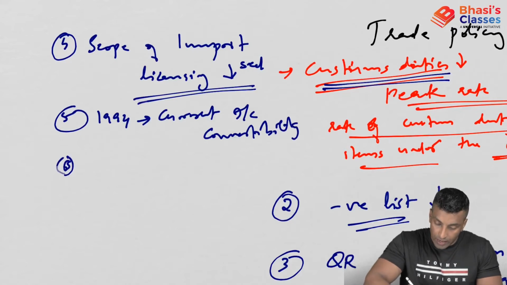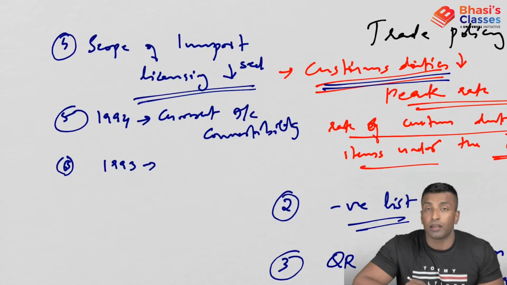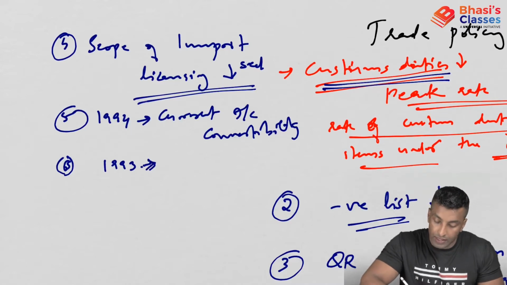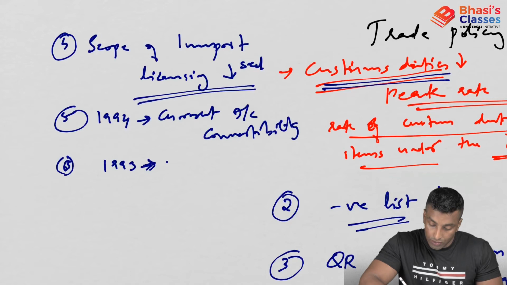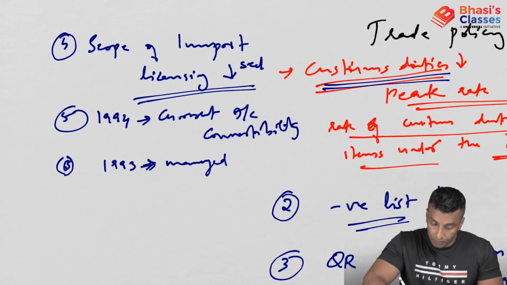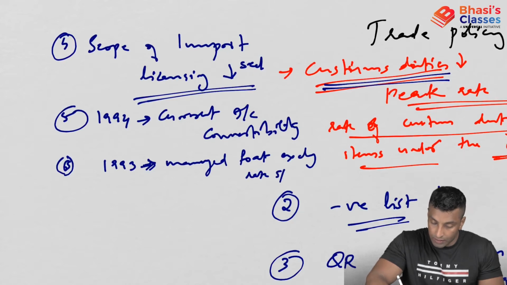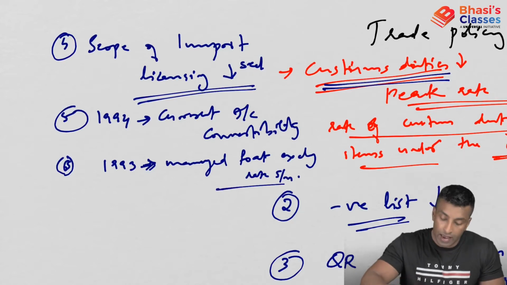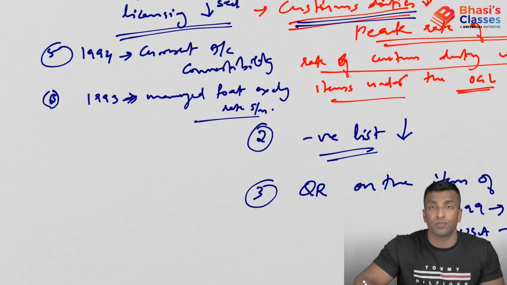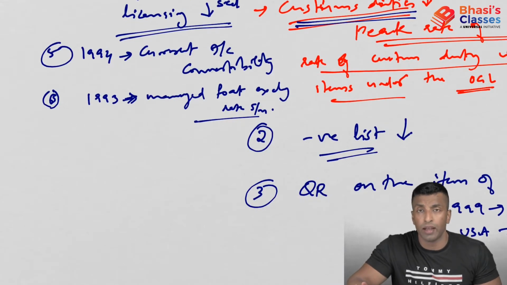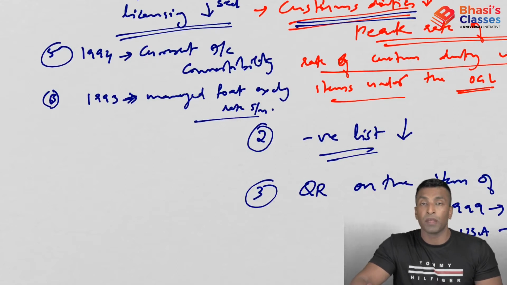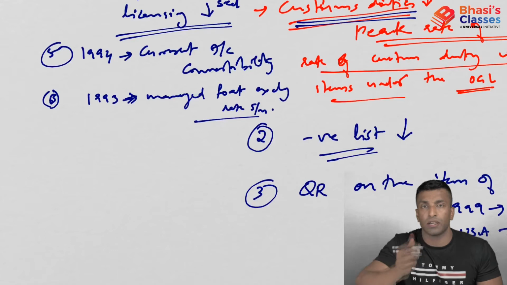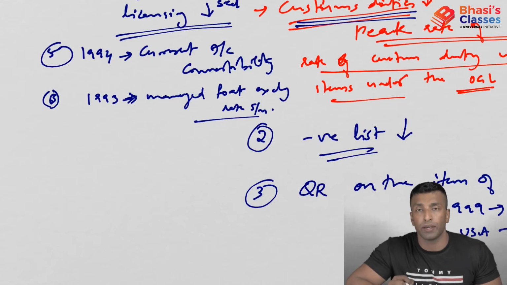So what will be the next one? In 1993, you can see till then we had a fixed exchange rate. Now we have a managed float exchange rate system. So basically liberalization of exchange you can see in 1993. Managed float, it is not completely floating. If RBI needs to interfere, RBI can interfere. In case of huge appreciation or depreciation of currency, RBI can interfere, and that's why we call it managed float rather than simply floating.